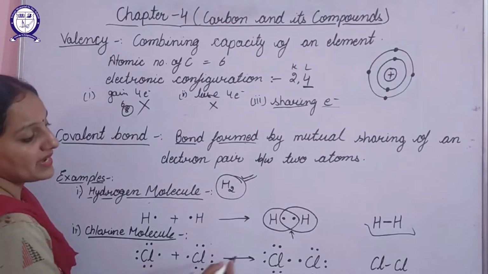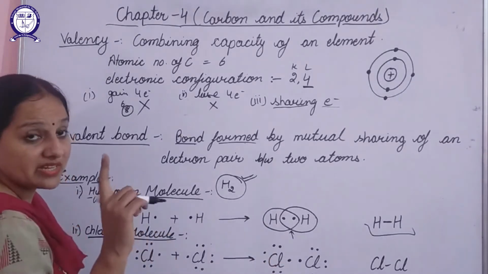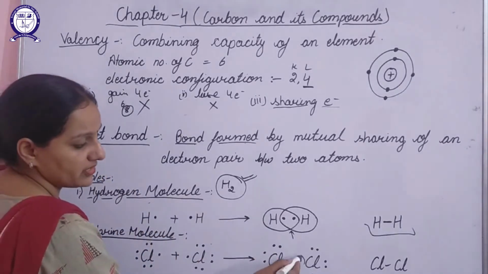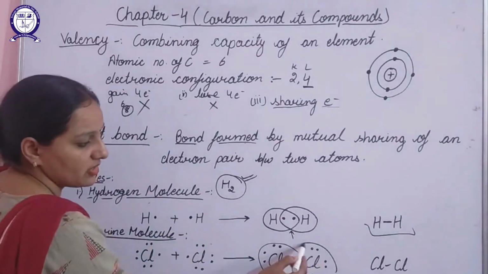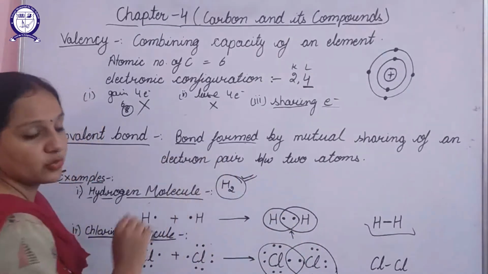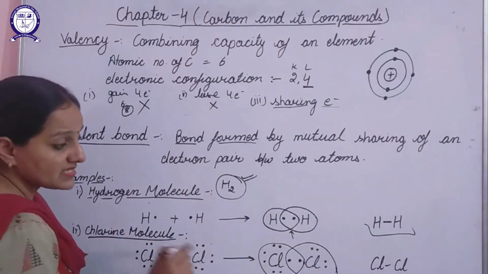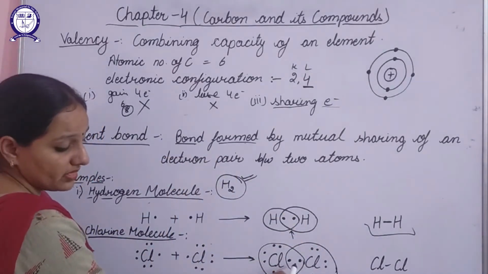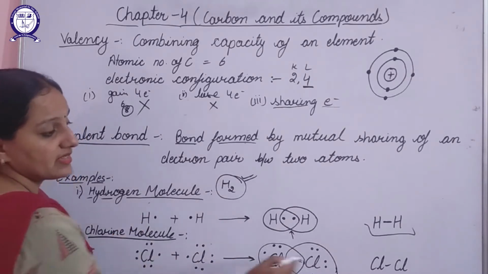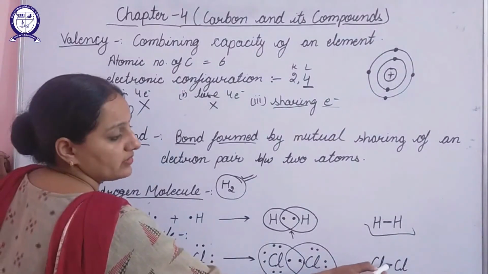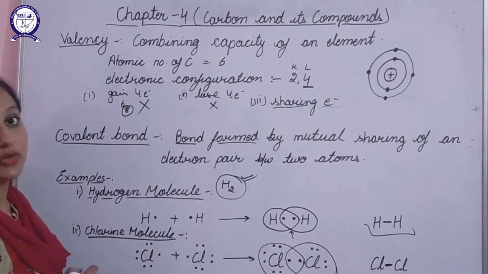So they both combine by sharing one electron. By sharing this electron, it will acquire 8 electrons and it will be stable. This will also share the electron of the other chlorine atom and it will also become stable. So here also, this represents the shared pair of electrons, and that is represented by a covalent bond. So this is how a chlorine molecule exists.